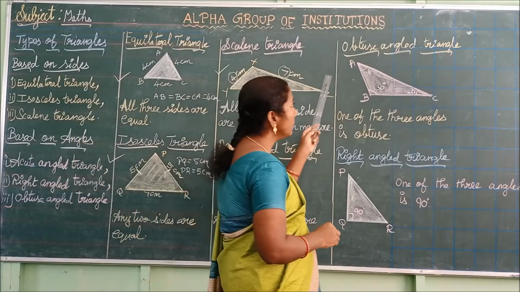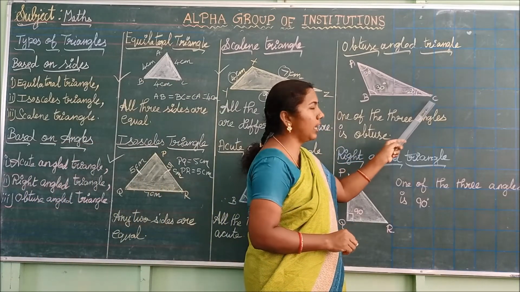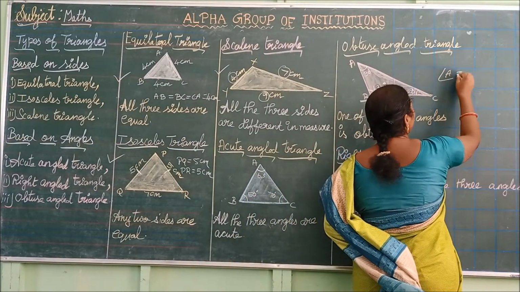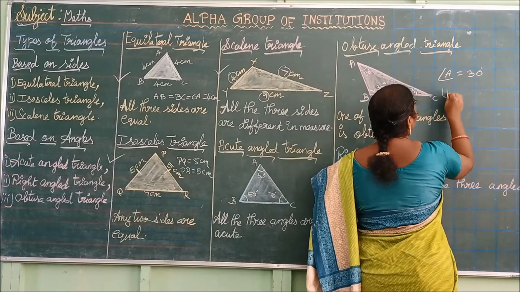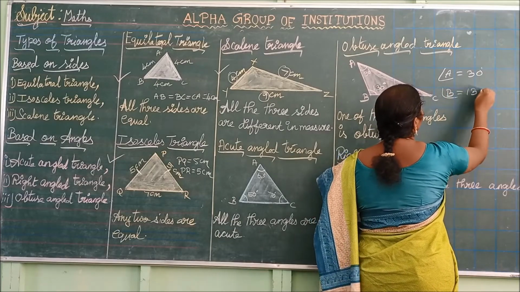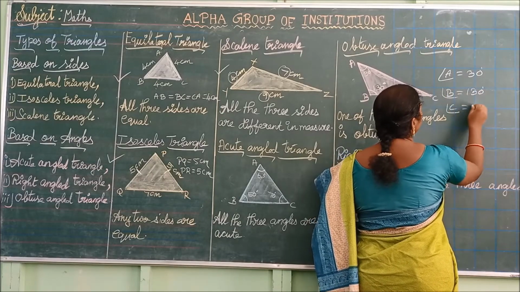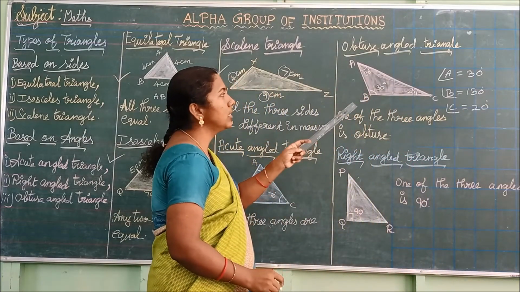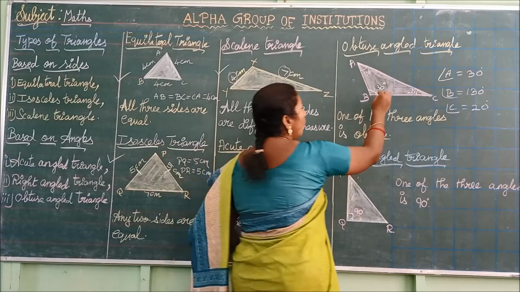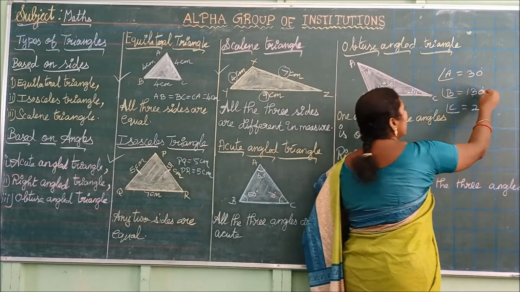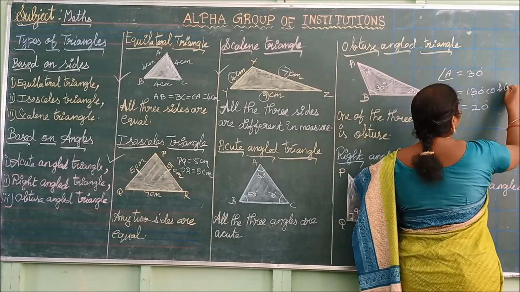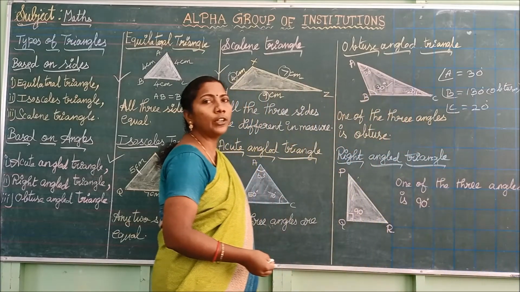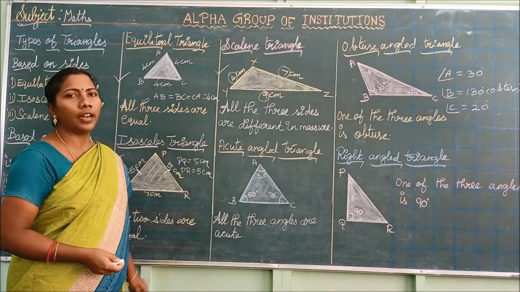See here, this is the given example, triangle ABC. Angle A is 30 degrees, angle B is 130 degrees, angle C is 20 degrees. So observe the 3 angles. Among the 3 angles, 130 degrees is an obtuse angle. So if any one of the angles is obtuse, then the triangle is said to be an obtuse angled triangle.